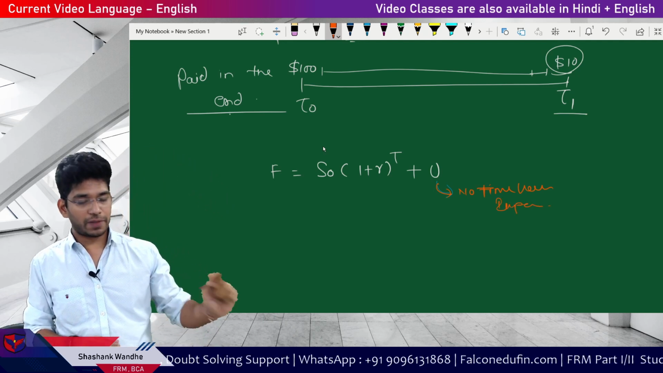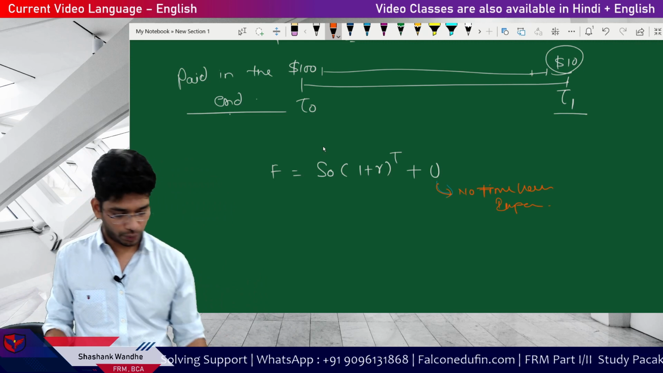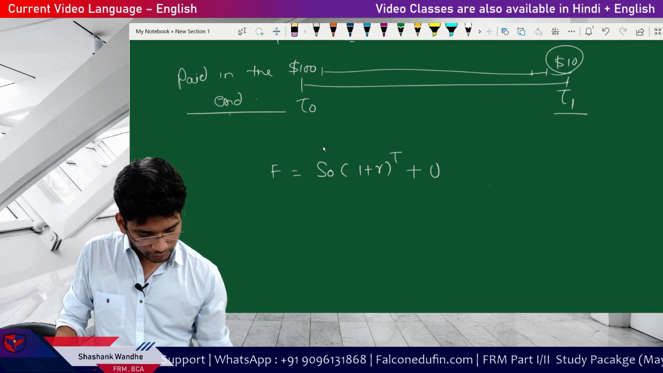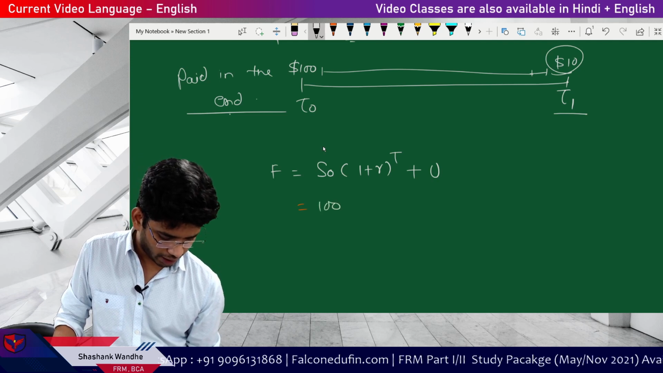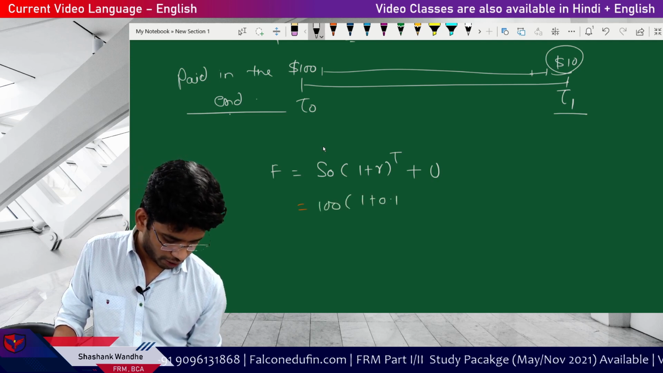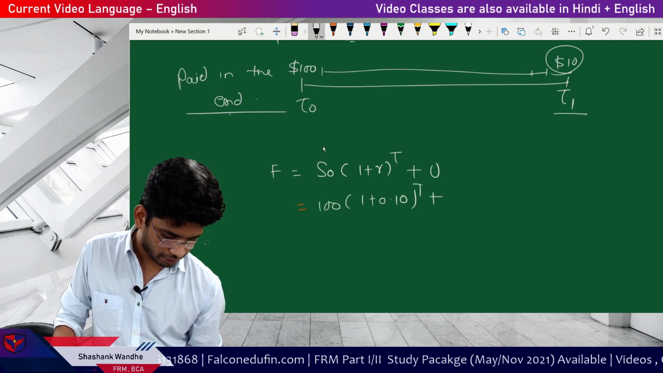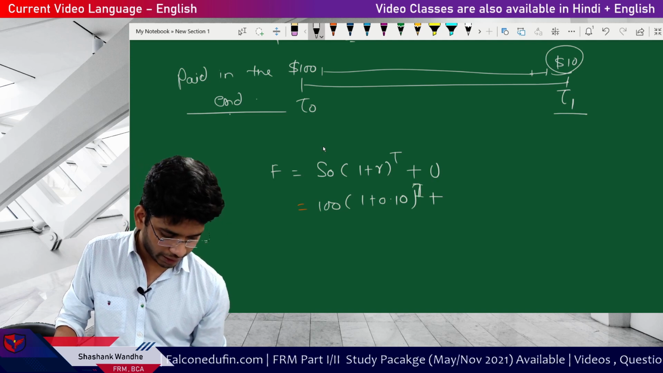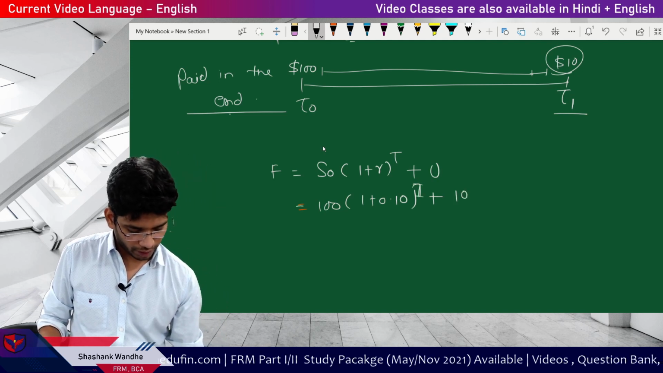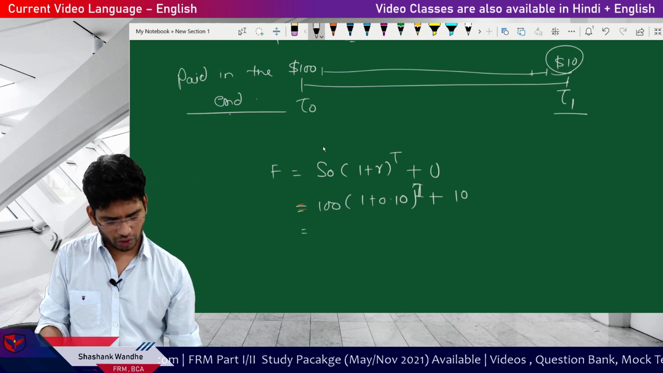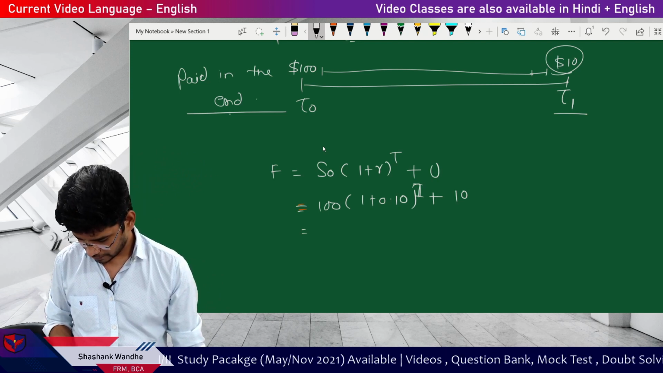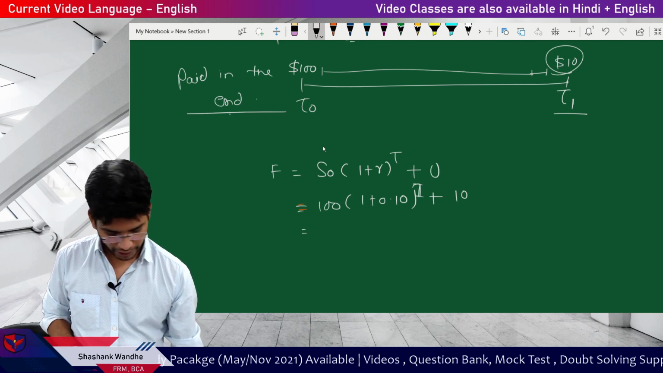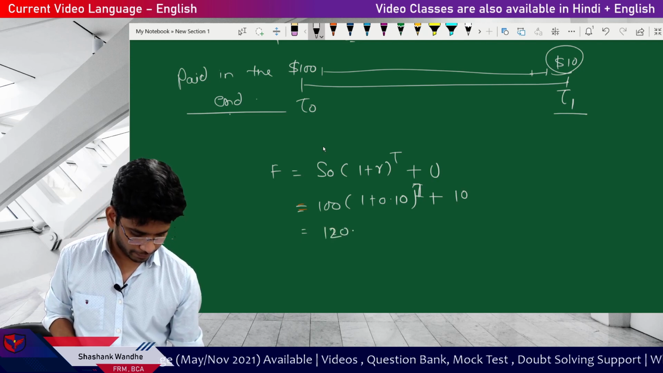Okay, so if it is paid in the end, simply take u. Again, the same information, same calculation. S0 is 100, 1 plus 0.10 to the power t, that is 1, and then u is 10. Let's perform the mathematics and solve the answer. I guess it is 120, right?